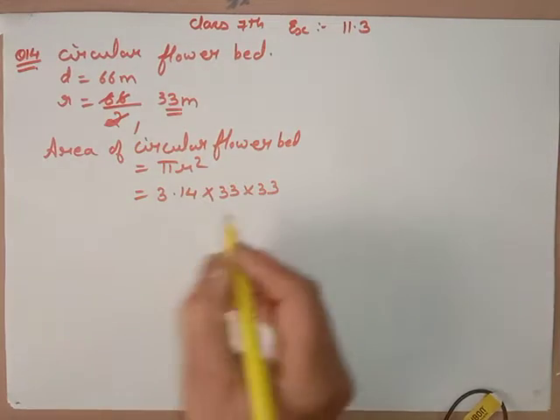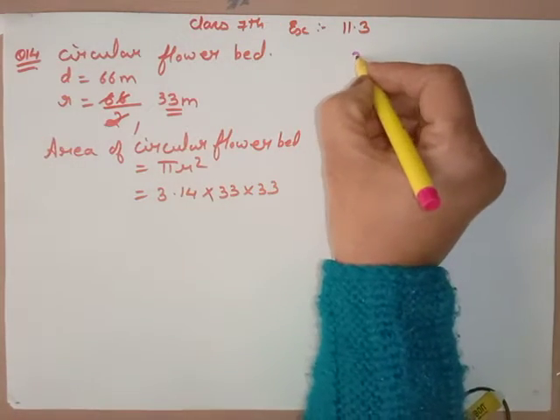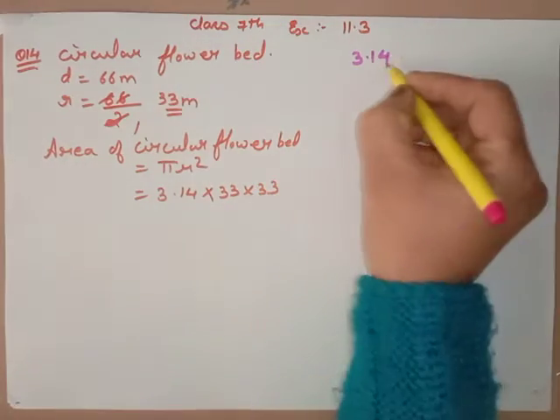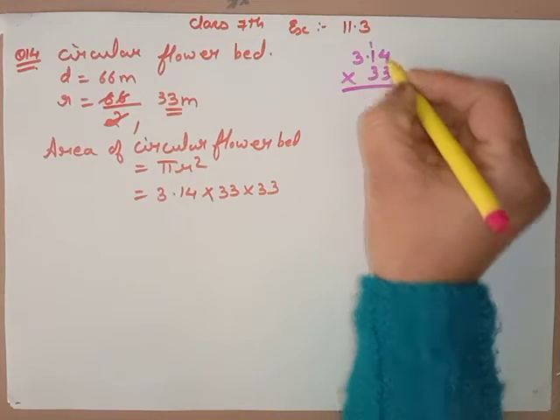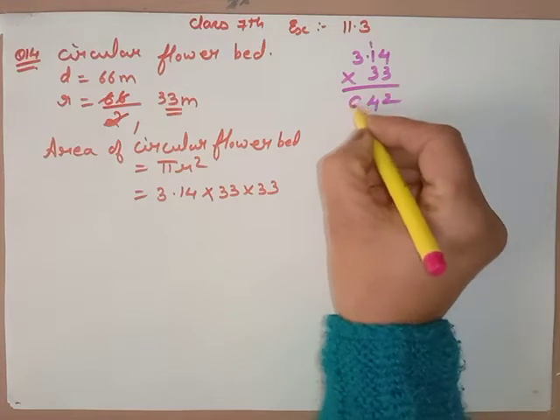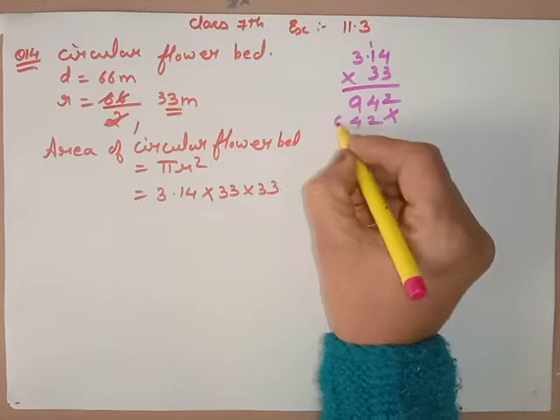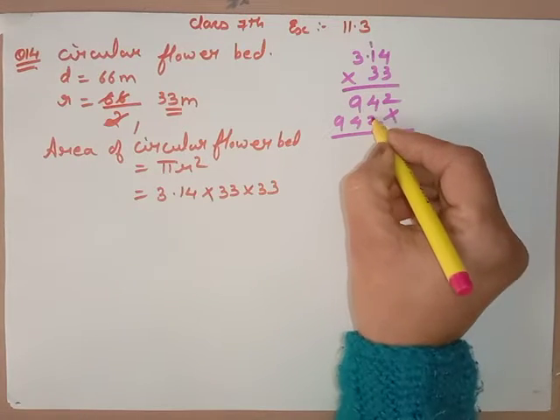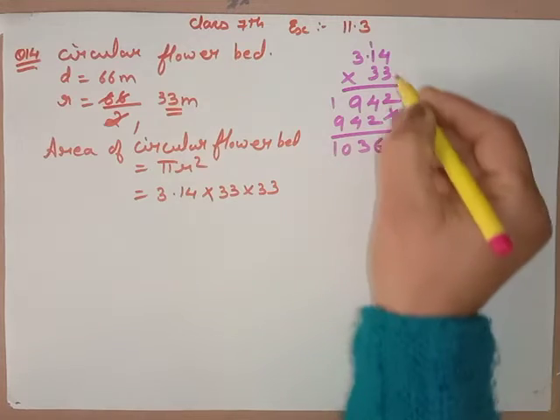Now I can multiply over here. 3.14 multiply by 33. 3 fours are 12, 1, 3 ones are 3, 4, 3 threes are 9. Multiply again, this will come 2 4 9 2, 4 5 6 9 10 3 1 10 will come.